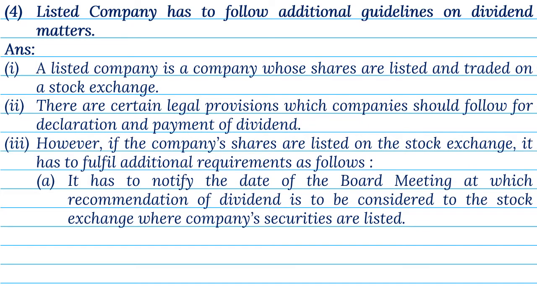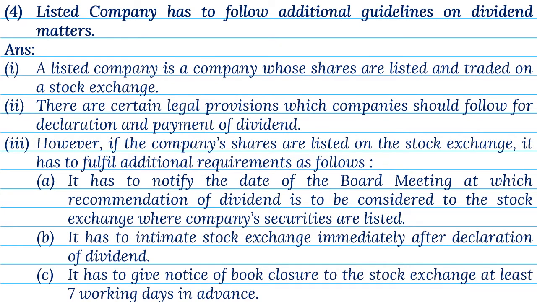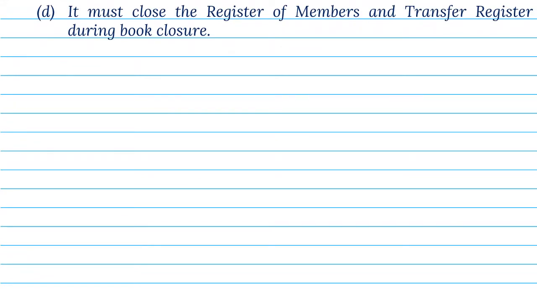A. It has to notify the date of the board meeting at which recommendation of dividend is to be considered to the stock exchange where company's securities are listed. B. It has to intimate stock exchange immediately after declaration of dividend. C. It has to give notice of book closure to the stock exchange at least 7 working days in advance. D. It must close the register of members and transfer register during book closure.